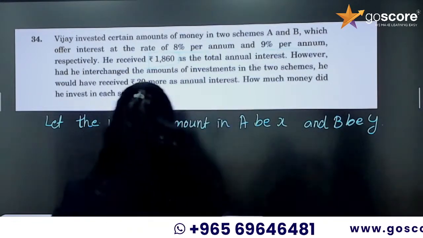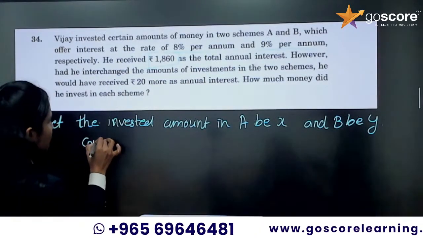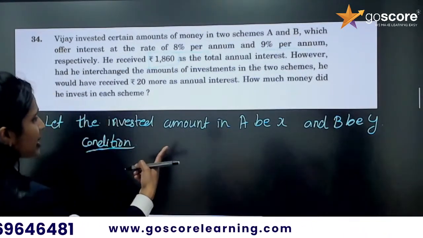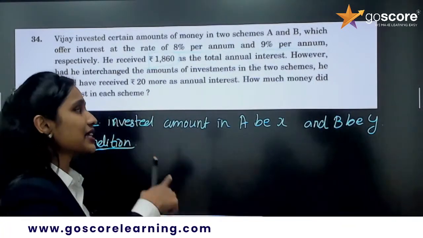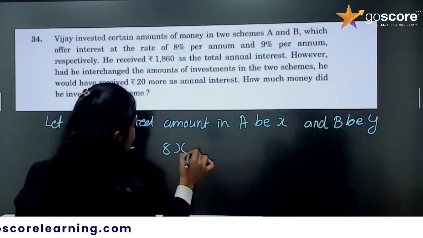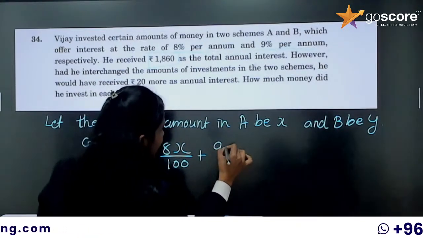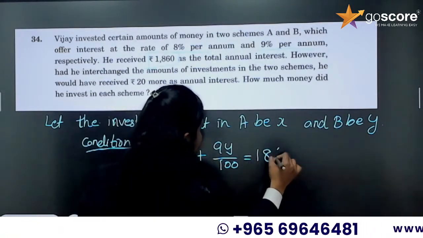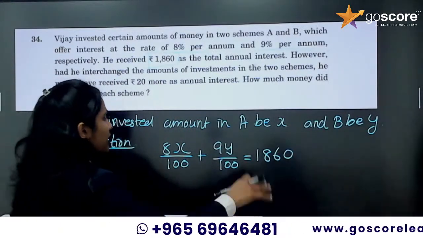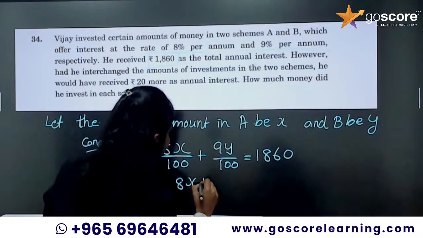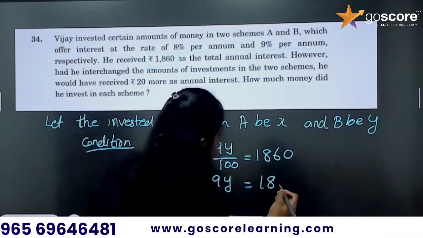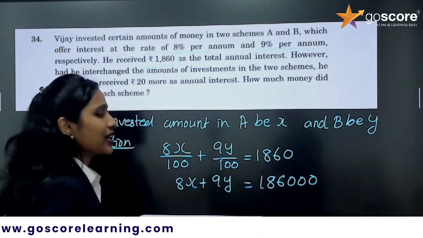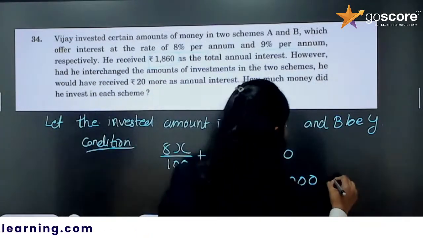Correct? So we will write it for condition 1. What is the first condition? X amount in scheme A and Y amount in scheme B. So it is 8x by 100 plus 9y by 100 equal to 1,860. The 100 is a common denominator, so we can take it to the other side. So 8x plus 9y equals 1,86,000. This is our first equation.